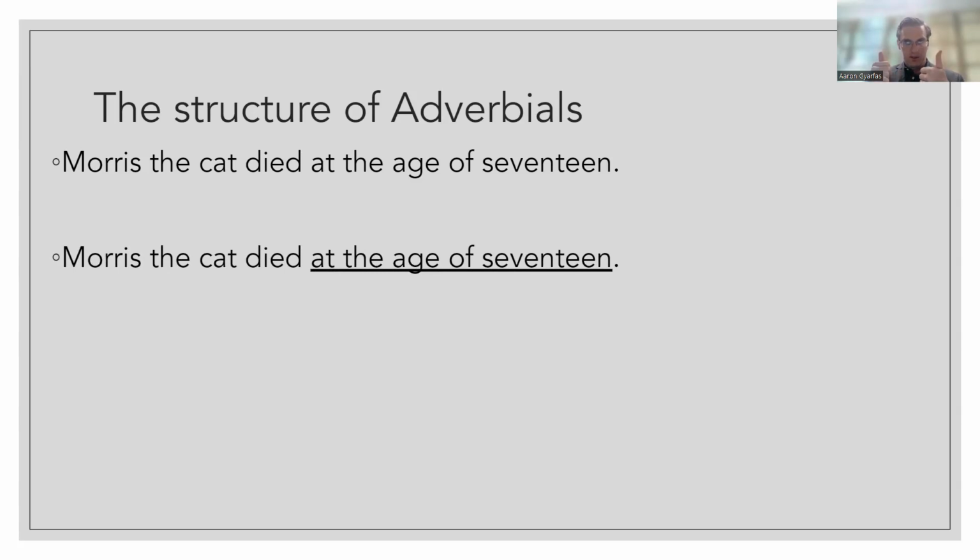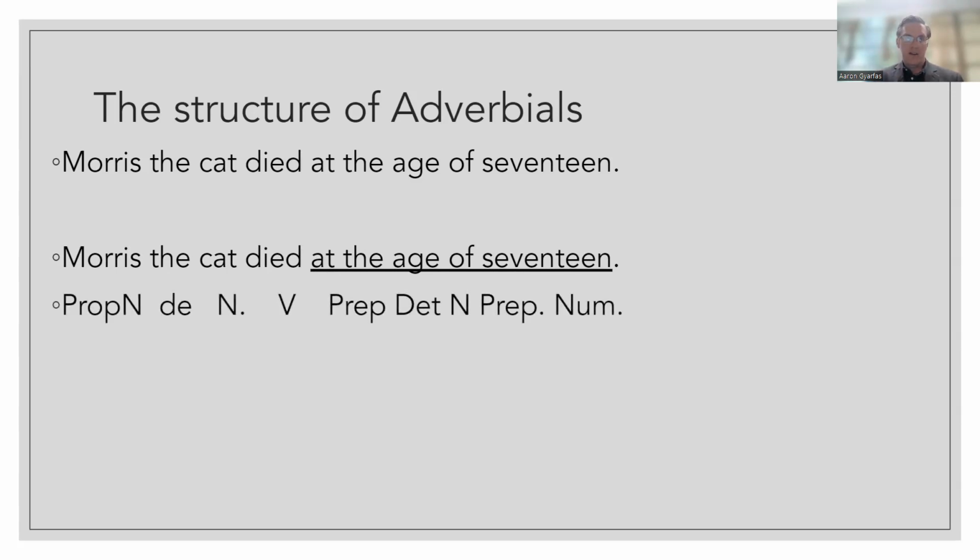Okay? You ready? I hope you paused it, because here's our answer, right? Morris the cat: proper noun, determiner, noun; verb. At is a preposition. The, an article, a determiner. Age is a noun. Of is another preposition. 17 is a number. We've got two prepositional phrases going here that, if we drew our sentence diagram, would all end up as one prepositional phrase inside of the verb phrase.